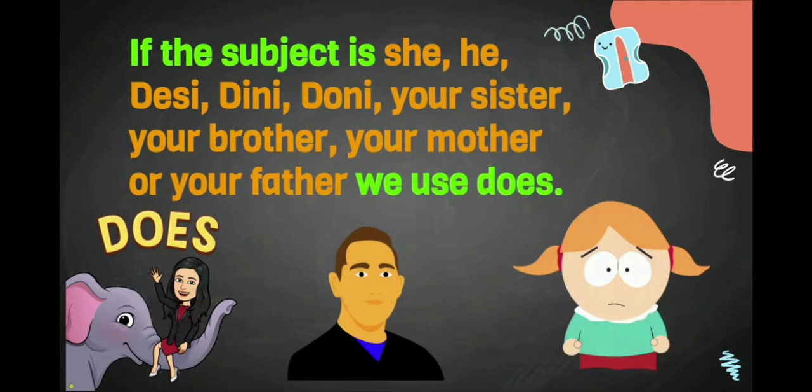For example, she, he, Desi, Dini, Doni, your sister, your brother, your mother, or your father. So we use do if the subjects are more than one, and does if the subject is only one.